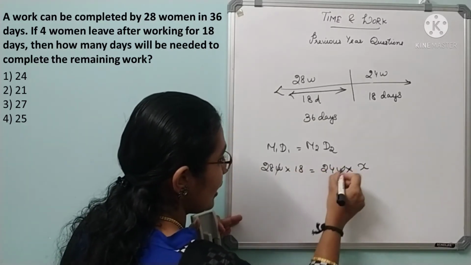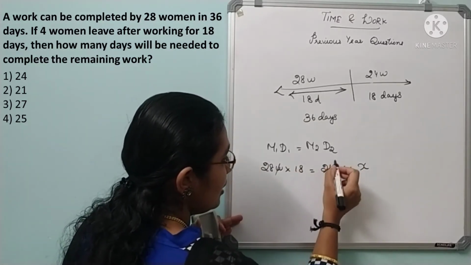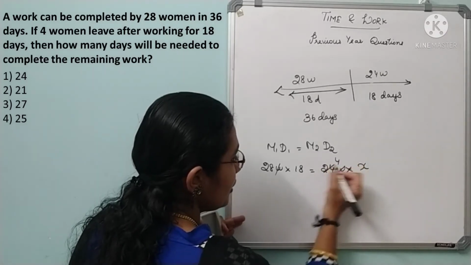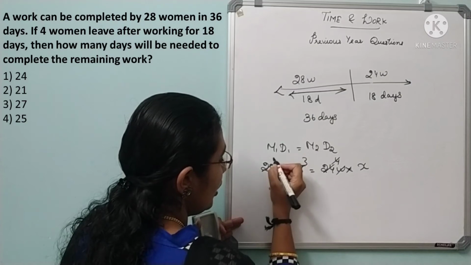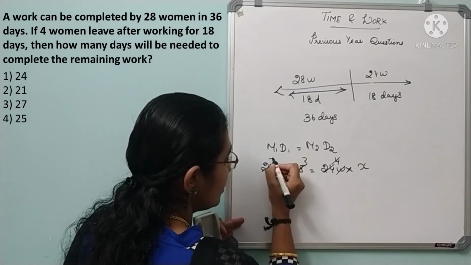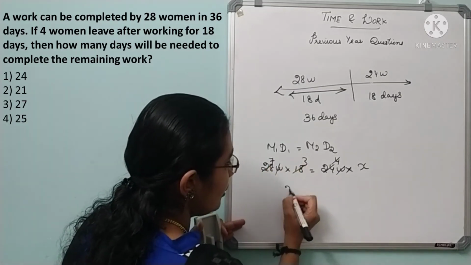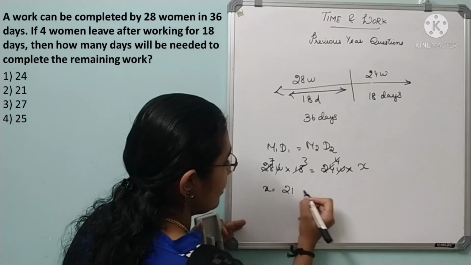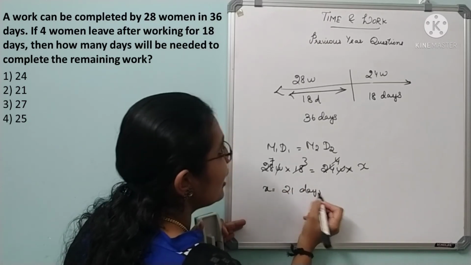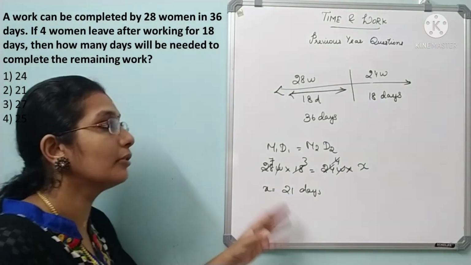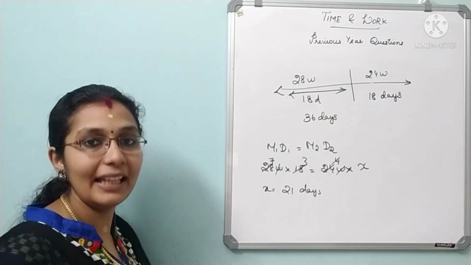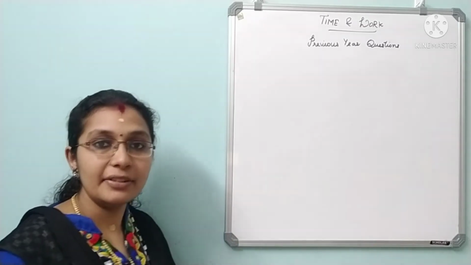So women cancel. 24 is 6 fours, 18 is 6 threes. So 4 sevens are 28, so X is equal to 21 days. So the remaining 24 women will take 21 days to complete the remaining work. Clear? Yes. See the next question.